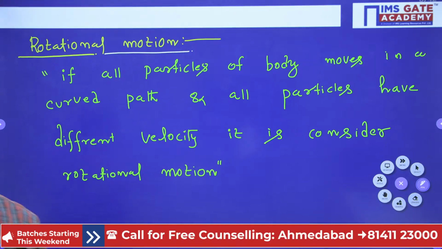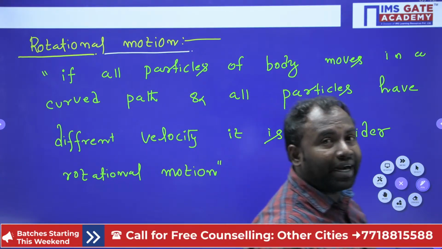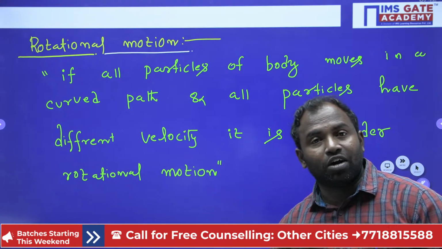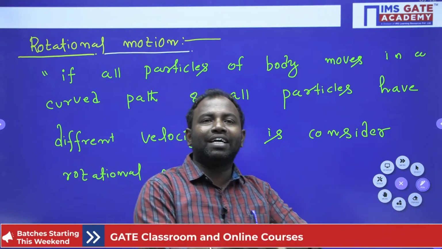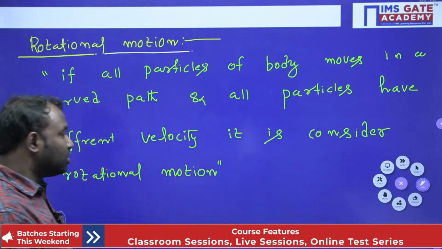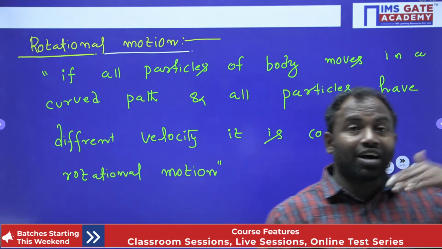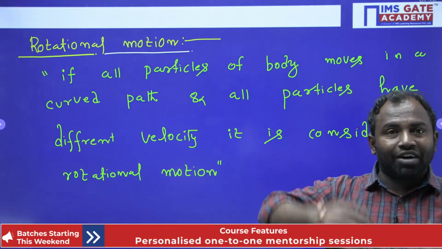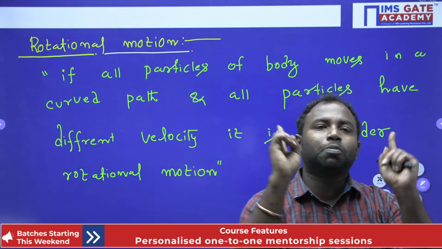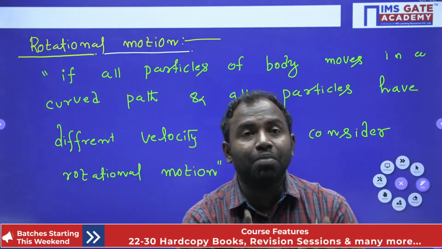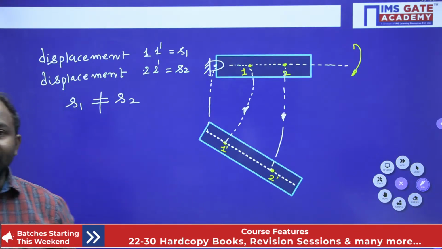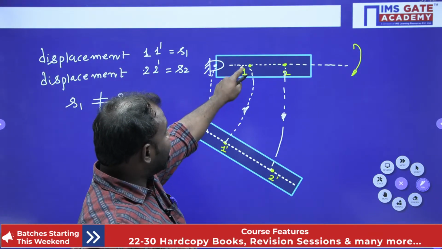Have a look at this statement. What is the statement given? If all particles of the body move in a curved path and the velocities of all the particles are different, then we consider it a rotational motion. Now try to understand the difference between curvilinear motion and rotational motion. In curvilinear motion, the particles move in a curved path, but the velocity of each particle is the same. But in rotational motion, though all the particles are moving in a curved path, the velocities of the particles are different.